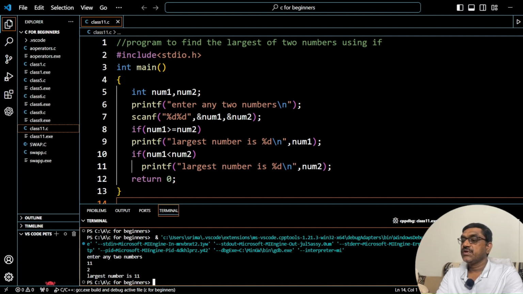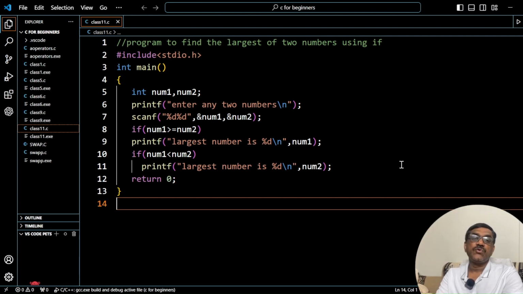So this is a simple way of writing C programs using simple if. In the next class, we will see some more programs using if else and other control statements. Okay, with this, I'm going to close the session.